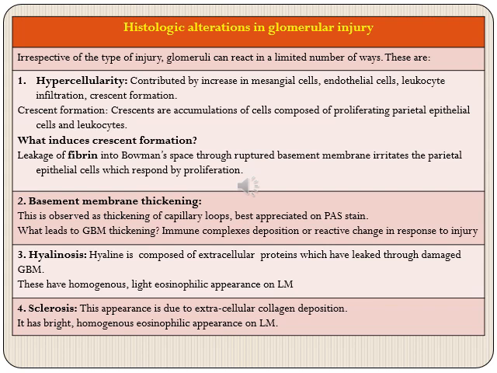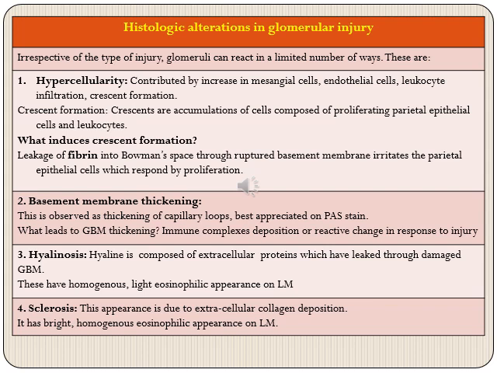Secondly, basement membrane thickening. This is observed as thickening of capillary loops, and is best appreciated on PAS stain. Now, what leads to glomerular basement membrane thickening? This can be either because of immune complex deposition. So the glomerular basement membrane itself has not thickened, but it appears thickened because of deposition of immune complexes, and they appear almost the same on light microscopy. Or there can be reactive changes in response to glomerular injury, and the membrane actually undergoes thickening. It appears thickened in both cases, whether it has actually become thickened or there is deposition of immune complexes.